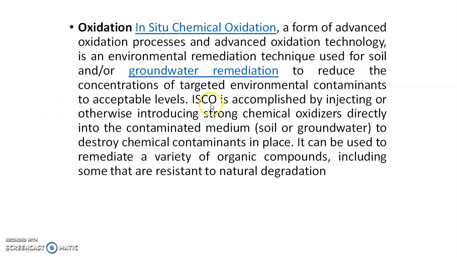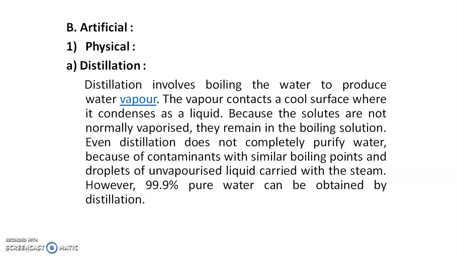In situ chemical oxidation is accomplished by injecting or otherwise introducing strong chemical oxidizers directly into the contaminated medium, soil or groundwater, to destroy the chemical contaminants in place. It can be used to remediate a variety of organic compounds, including some that are resistant to natural degradation.